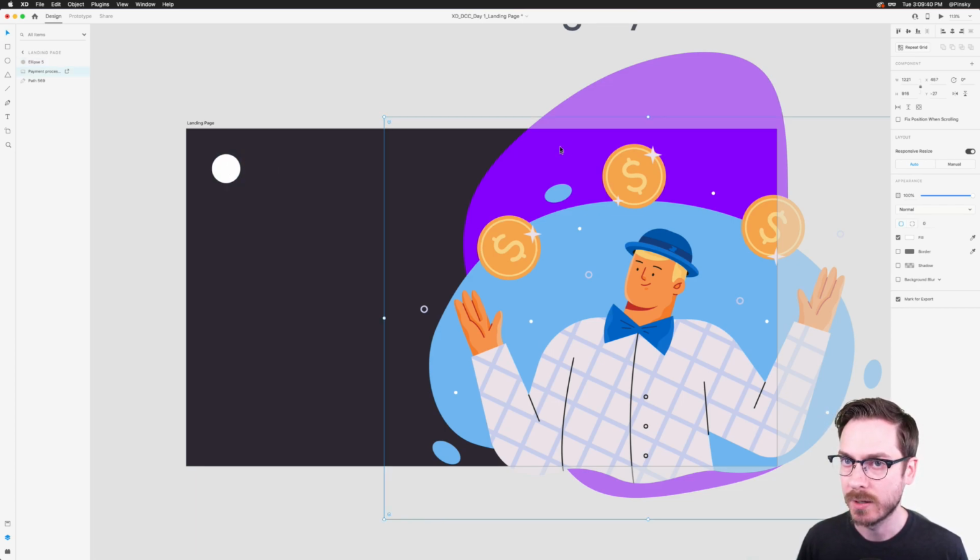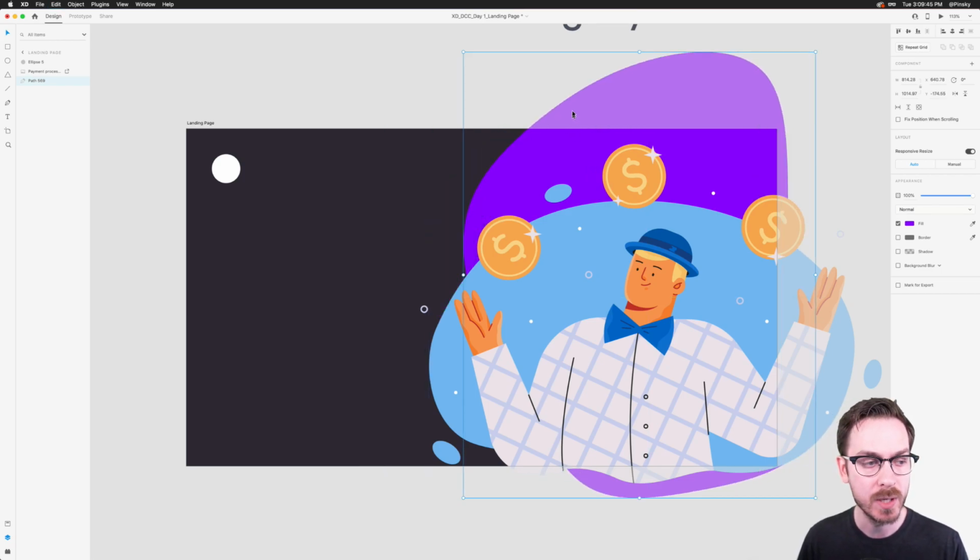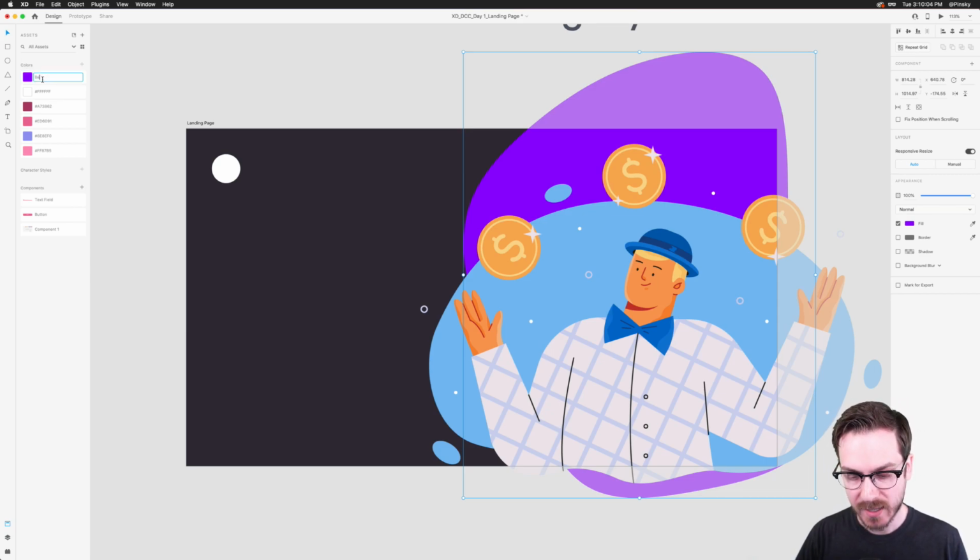And you know what I'm also going to do is I've got this great looking purple that I'm really liking, and I might want to use that purple throughout various elements of this project. So what I want to do is go down to my assets panel down here at the bottom. There's already a few colors saved in here, and you can definitely use those. But with this purple selected, I can press the plus button right over here to the left, and I can name that highlight purple. I can name it whatever it might be. I can name it Barney if I wanted to. Kind of looks like Barney.